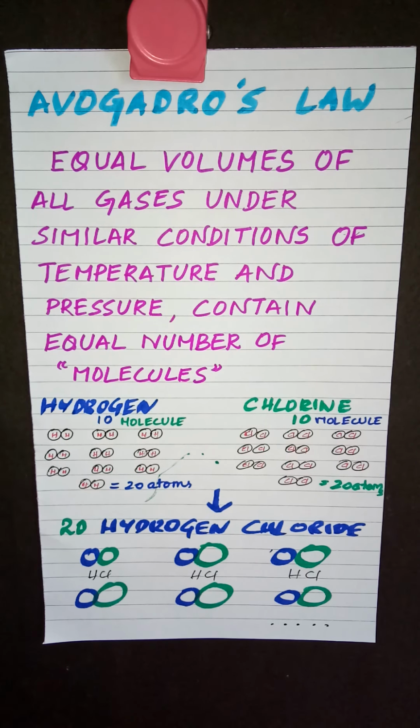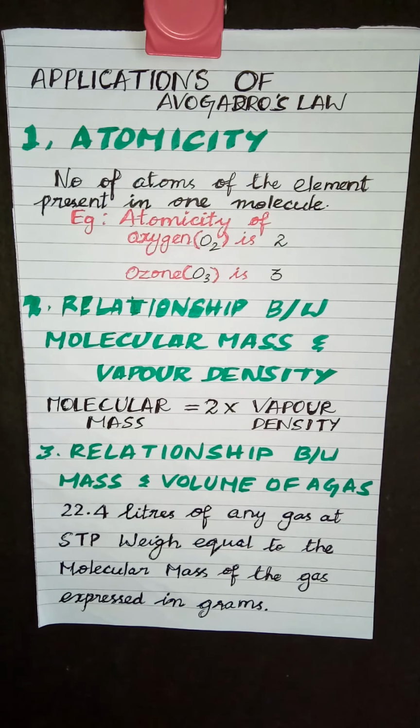Not only this, we have a few more applications of Avogadro's law. The first one is atomicity. Atomicity is defined as the number of atoms of the element present in one molecule. We have seen the example of hydrogen and chlorine. Hydrogen exists as a molecule which contains 2 hydrogen atoms. So H2 is the molecule of hydrogen. How many atoms are there in the H2 molecule? 2 hydrogen atoms. So the atomicity of hydrogen is 2. Same way, in the case of chlorine, 2 atoms are present in one molecule. So the atomicity of chlorine is 2.